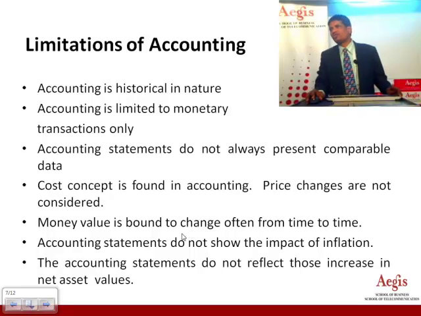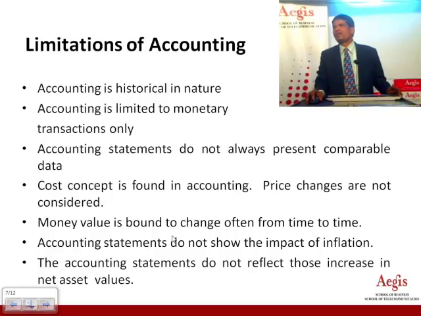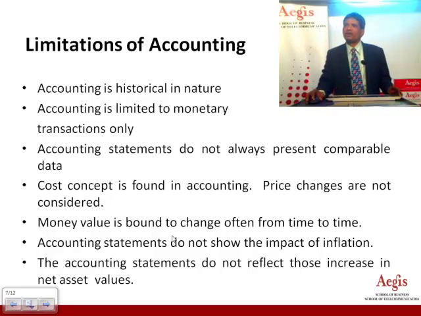Accounting statements do not always present comparable data, and that is the biggest limitation, because accounting understands its own purpose. It doesn't cater to others. The cost concept is a very important concept of accounting, because cost emerges at every stage of business transactions. Whenever there are price changes, they are not reflected in accounting, because price is an external situation.